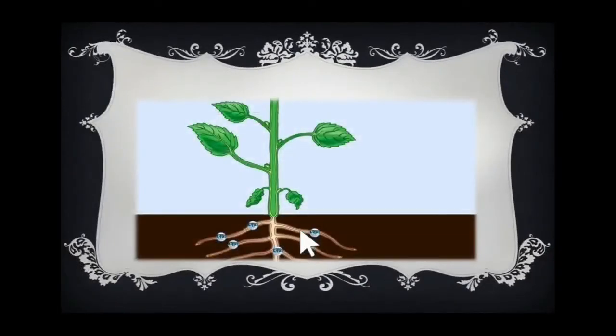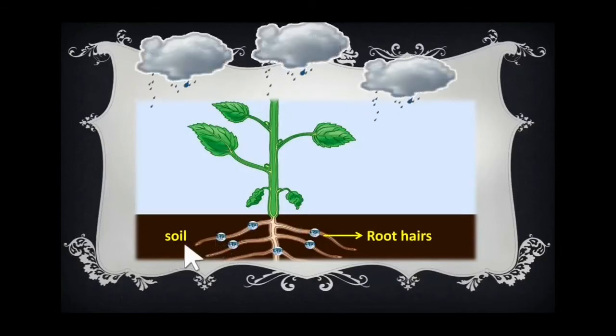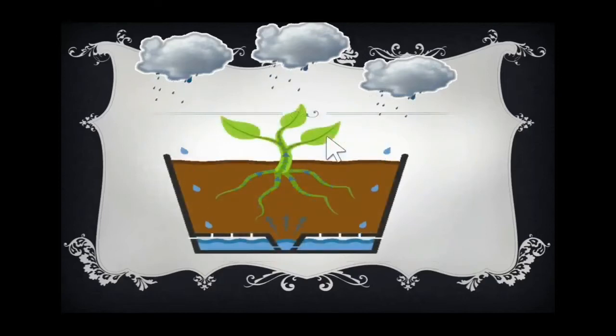See, most of the plants are getting water from the soil. And this water has come from rain, right? Yes. And you can see in the roots tiny hairs are there, right? What are these called? Root hairs. So through the root hairs, the water will go inside. It will go up to the stem, and through the stem, it will go into the leaves. And these leaves will make the food, right?